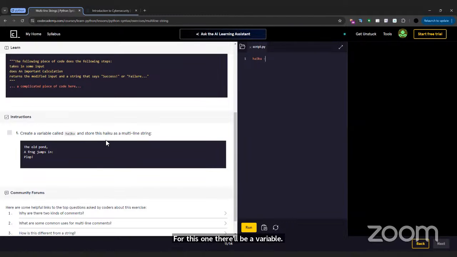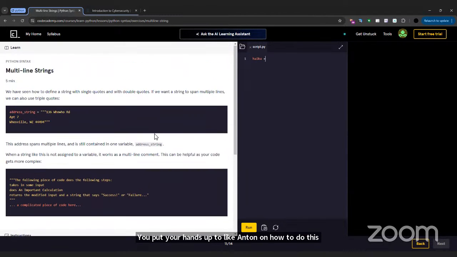So for this one, it'll be a variable IQ. Can anyone answer how to put it as a multi-line string? Put your hands up to answer on how to do this. How to put it as a multi-line string. The clue will be in here. Does anyone have an answer?